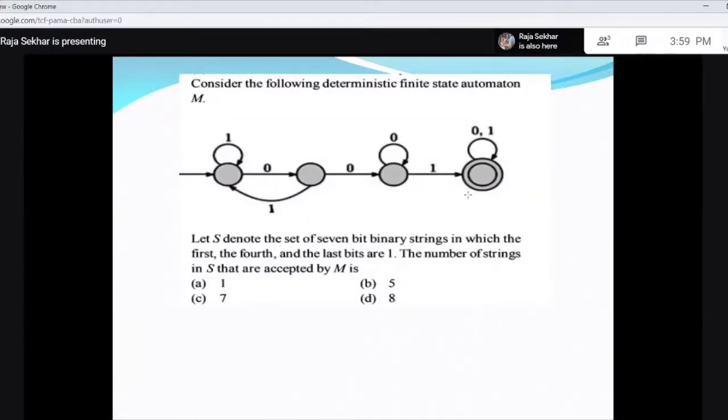Now consider the following deterministic finite state automata. Let S denote the 7-bit binary strings in which the first, the fourth, and the last bits are 1. That means there are 7 bits for us.